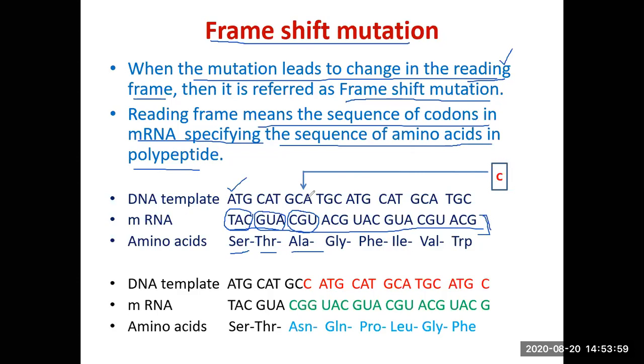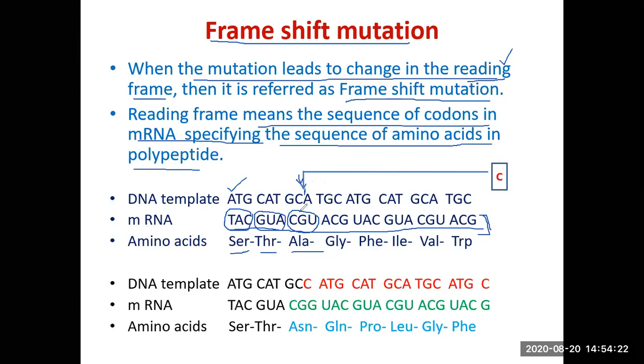So when there is an addition or a deletion, this reading frame tends to change. I have tried to show it over here by taking an example of addition. A C has been added here. This is the point where a C has been added. So what has happened?